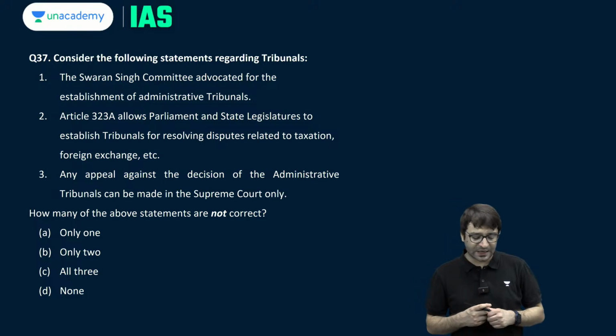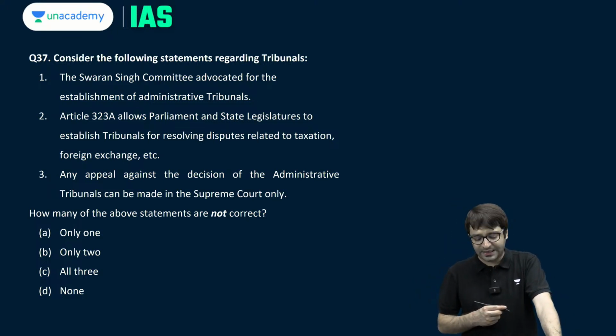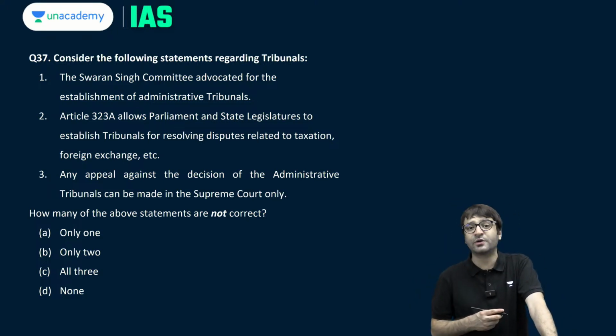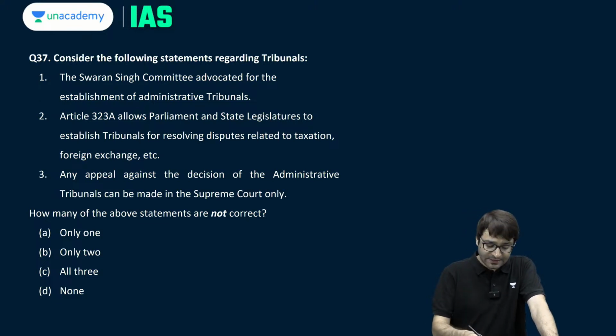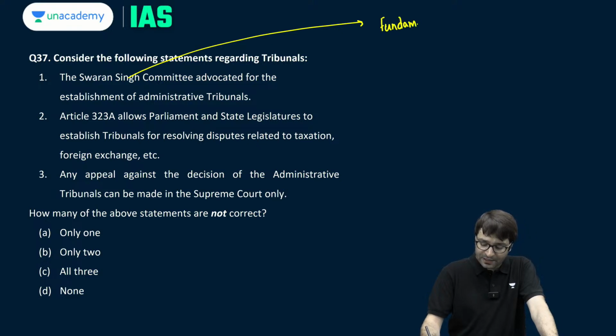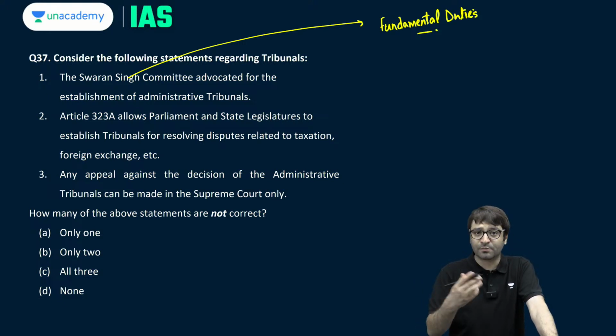Consider the following statements regarding tribunals. The Swaran Singh Committee advocated for the establishment of administrative tribunals. The Swaran Singh Committee was set up to recommend a list of fundamental duties that can be incorporated into the Constitution.